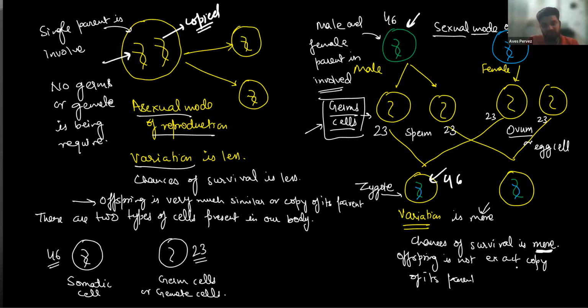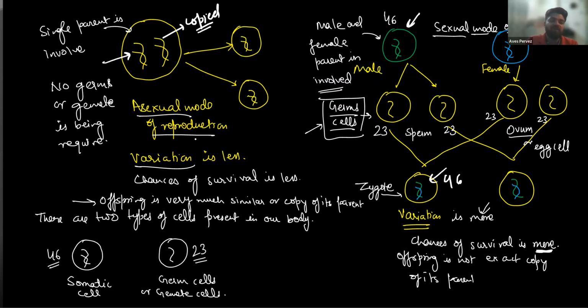Since variation is more, chance of survival is more. The offspring is not an exact copy of its parents. Why is it not an exact copy? Because 50% DNA is from the male parent and 50% DNA is from the female parent. That's why it is not an exact copy. Got it? Yes, sir. And in asexual reproduction, variation is less, survival is less, and the offspring is very much similar to the copy of its parent.